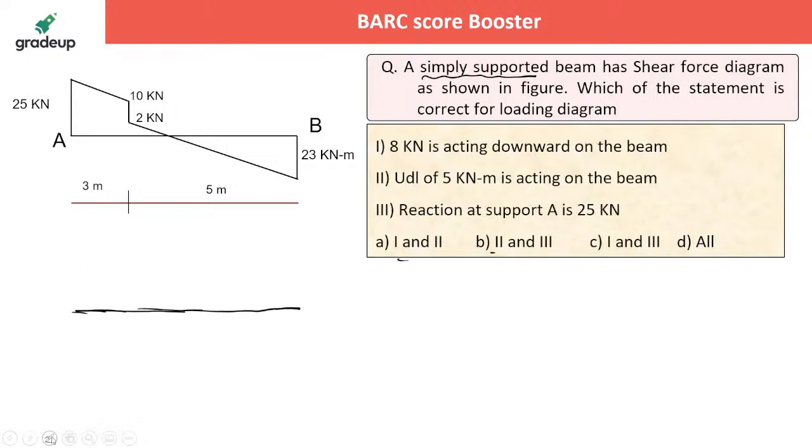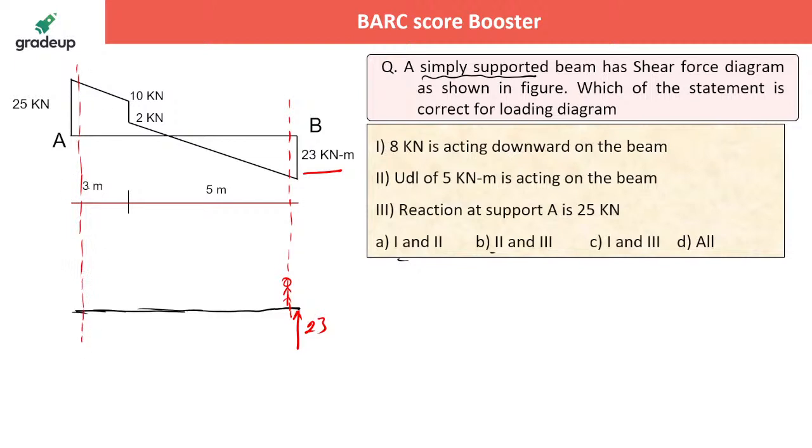Now the way I told you, if you are standing at this location, this is your standing position or considered section, you will get the 23 kilonewton, because if you have an upward reaction of 23, it will rotate about you in anti-clockwise. That is why you're getting minus 23 here. If you're standing here, you are getting 25. So bring that over your beam, make it as simple as that, no more confusion.